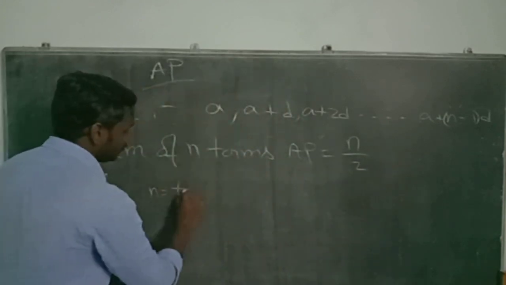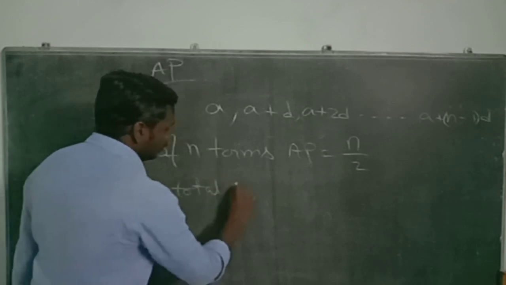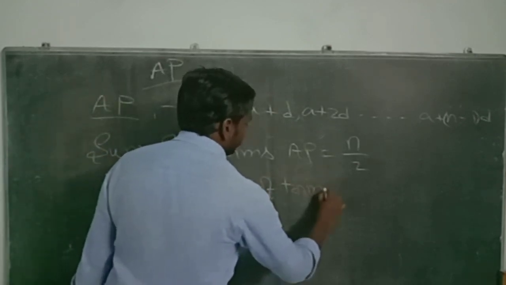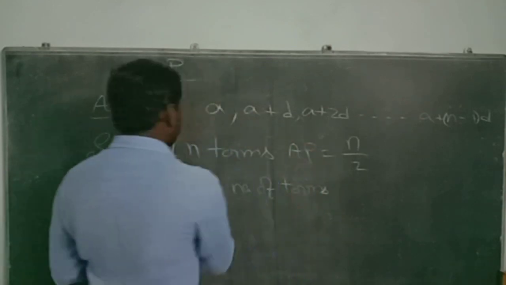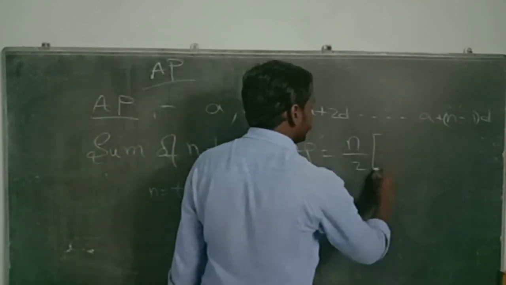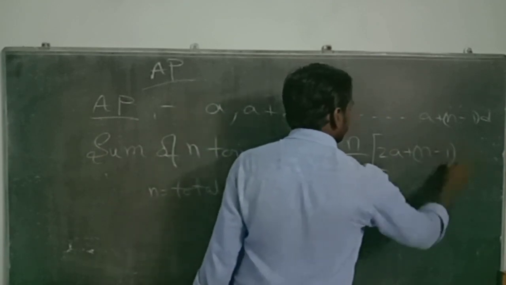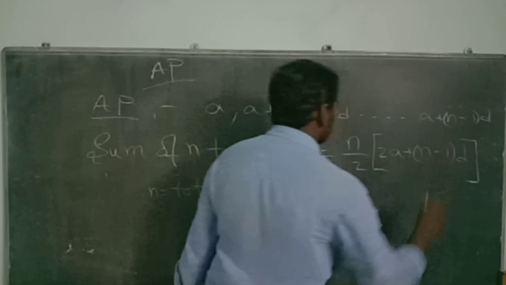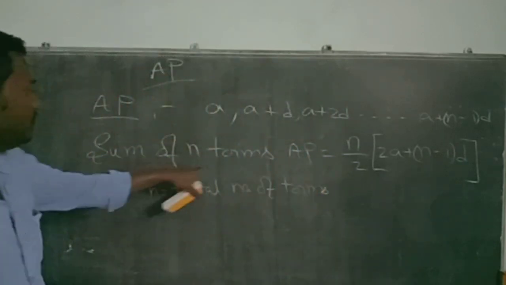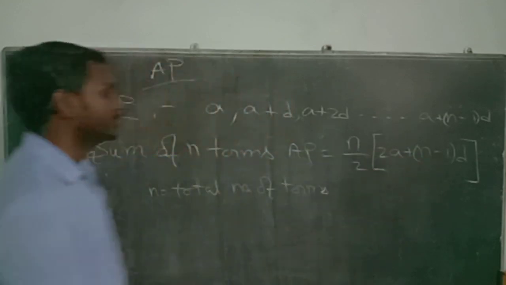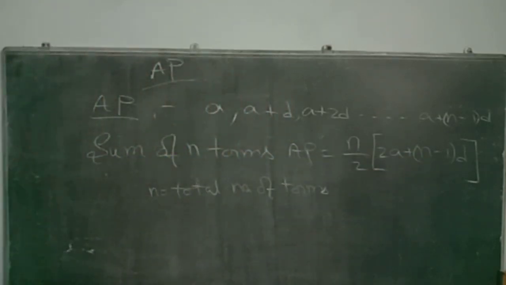So, the sum of n terms is n by 2 into 2a plus n minus 1 into d. This is the sum of n terms of AP.